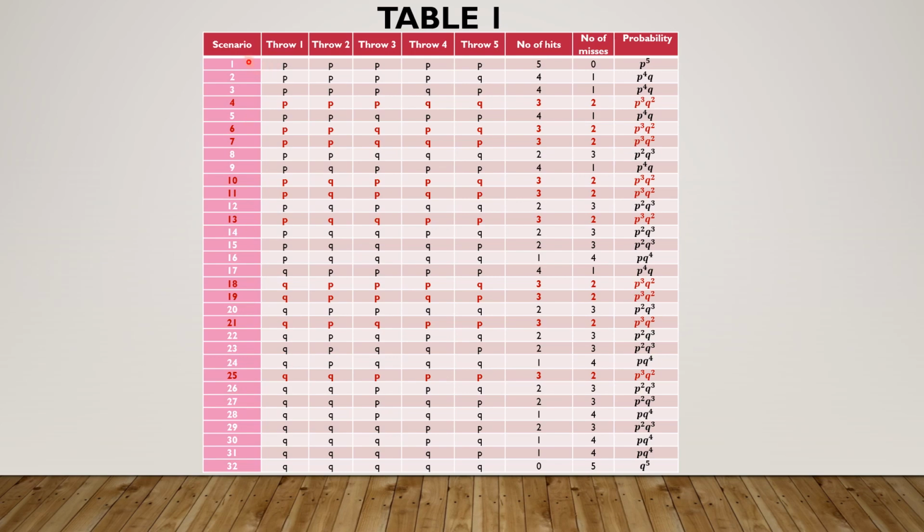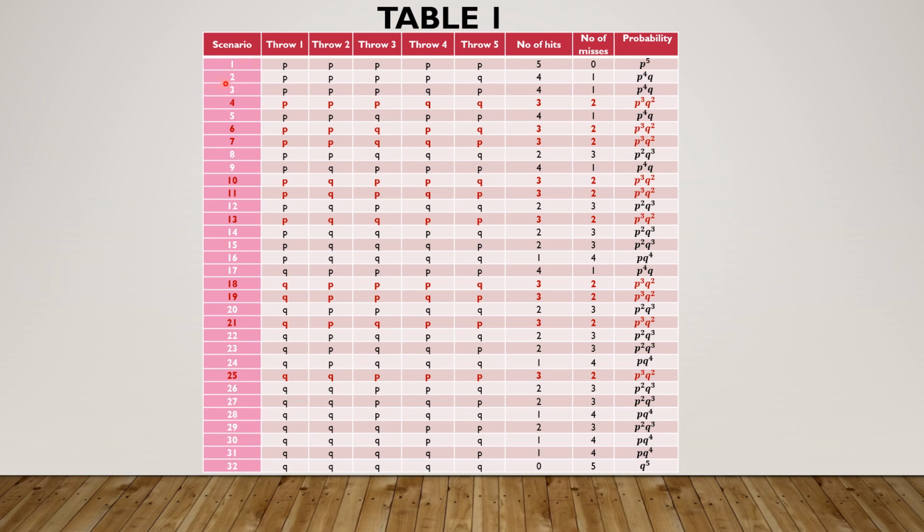Observe that the 2 power 5 scenarios, that is 32 scenarios, are given here in the table. In the first case, we find that the first throw results in a hit, the second also results in a hit, so on up to the last throw. That is, all 5 throws have resulted in hitting the target, which means there has been no failure at all. This probability is given by P into P 5 times, that is P power 5.